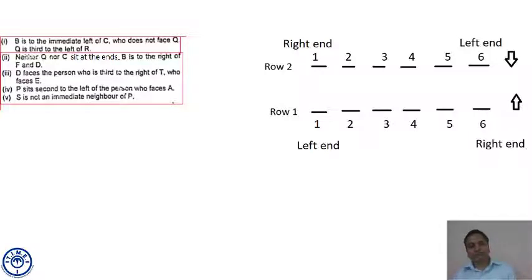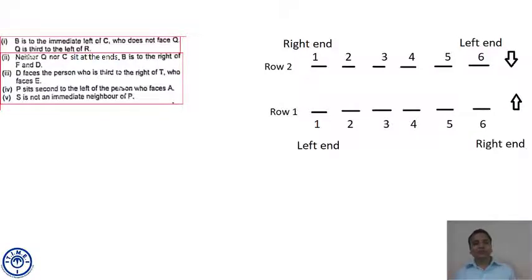Now points. B is to the immediate left of C, who does not face Q. First of all, B and C are together and B is to the immediate left of C. C is facing north, B is to the immediate left of C, comma who? Who does not face Q. This who is for C, sorry. C does not face Q, or Q does not face C.